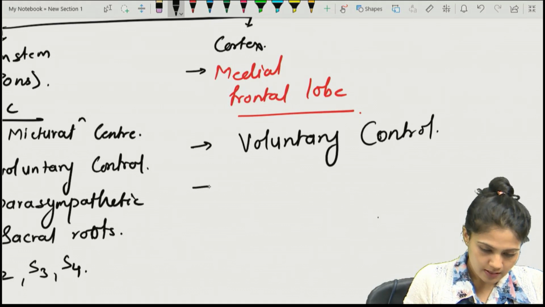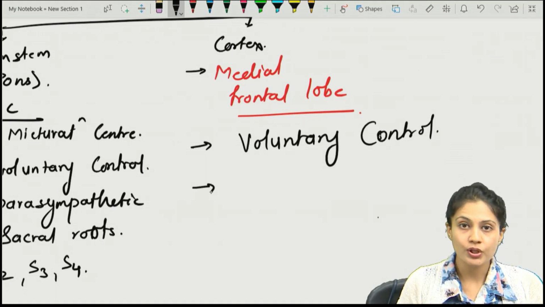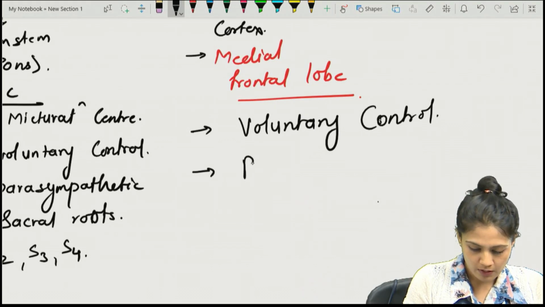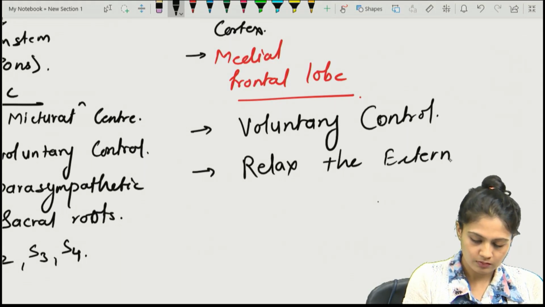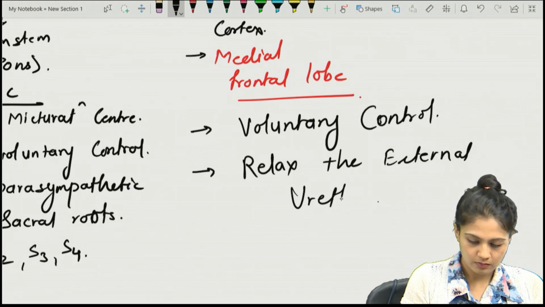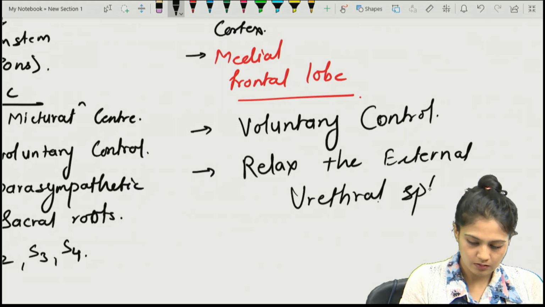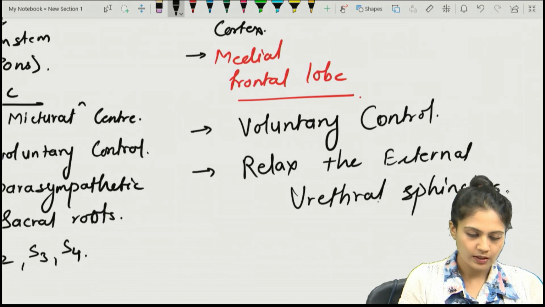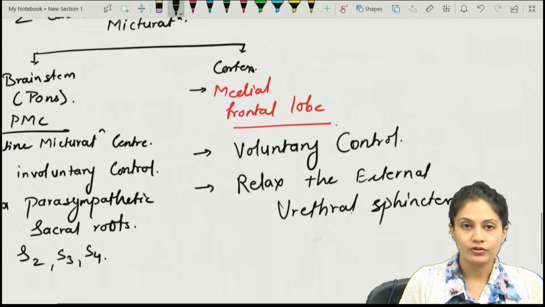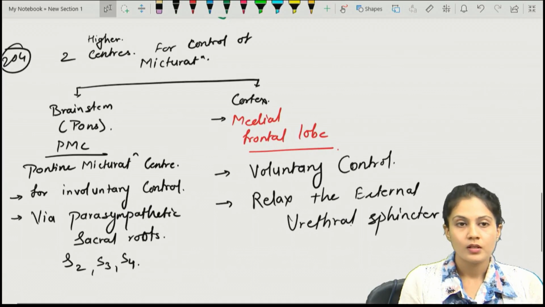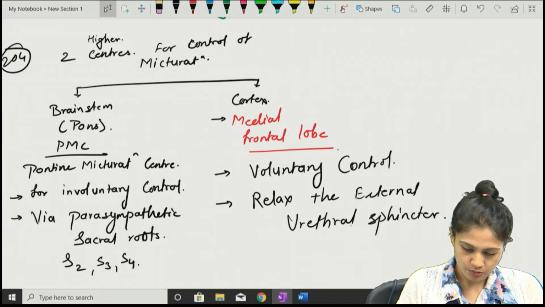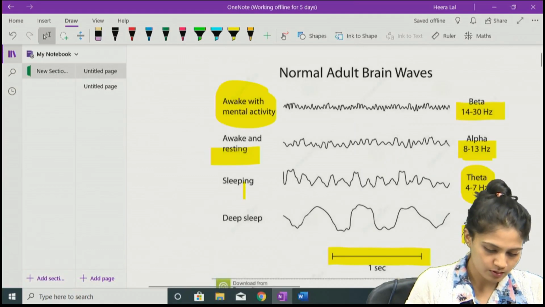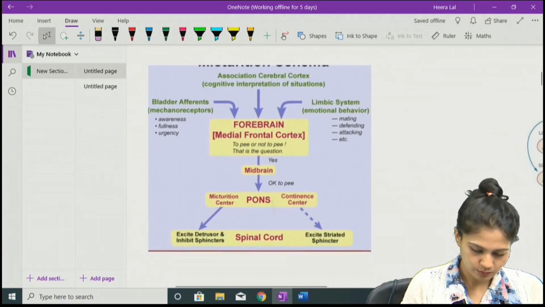What does it actually do? It relaxes the external urethral sphincter. So write down, the function is it relaxes the external urethral sphincter. So that is about the higher centers and their control on the micturition. We do have a diagram for this also. Let's have a look at that too.